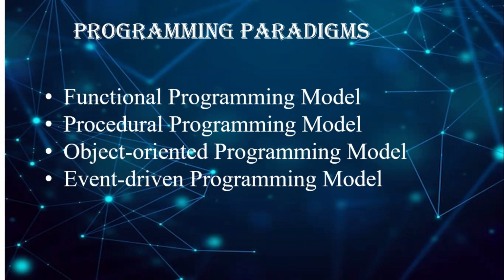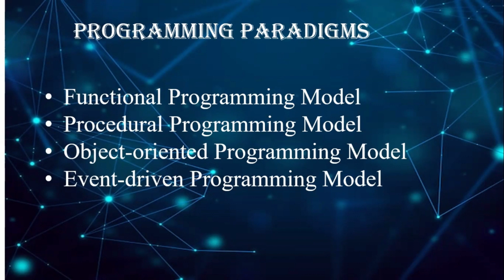State remains unaltered. The functional programming model is often called a declarative programming paradigm, as programming is done with expressions or declarations instead of statements. We'll be discussing these function concepts in Python later. This is how the functional programming model looks.